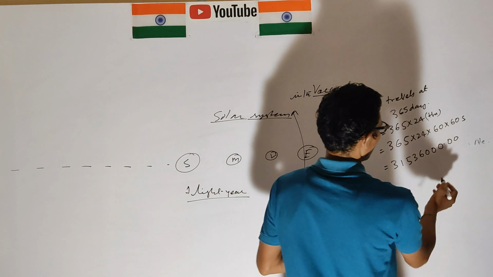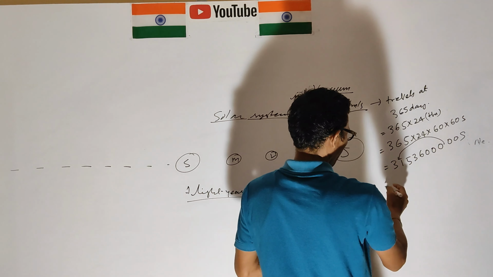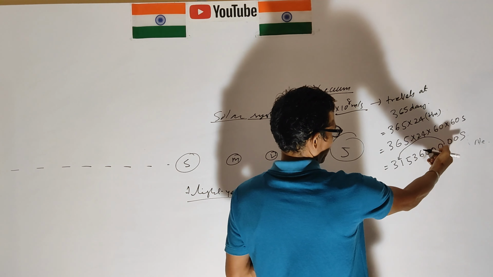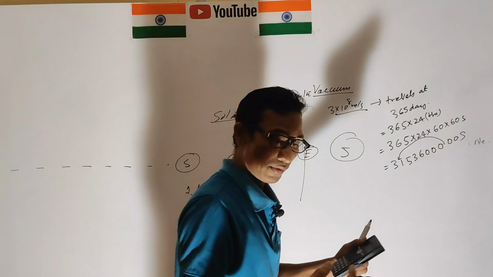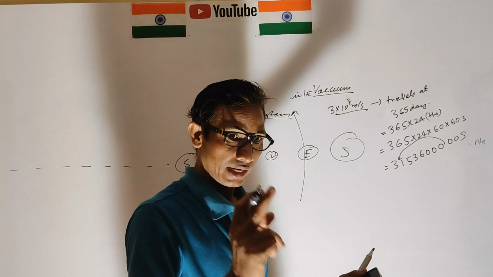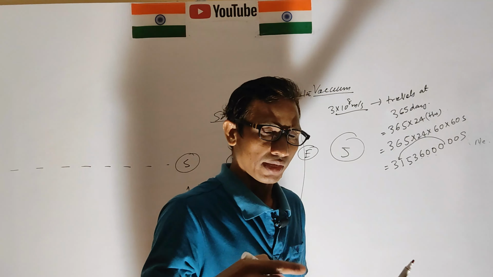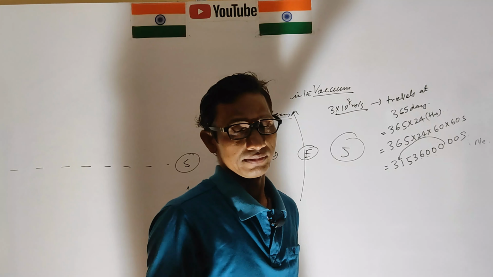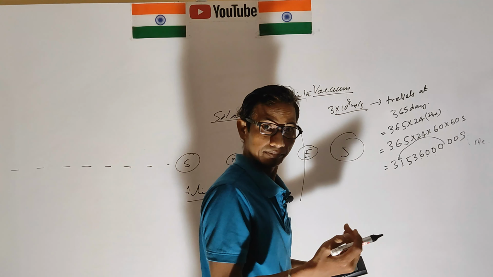This is in seconds, and this point is brought to the left side. Whenever we bring the point to the left, if there are 1 2 3 4 5 6 7 digits, then the power will be plus 7.